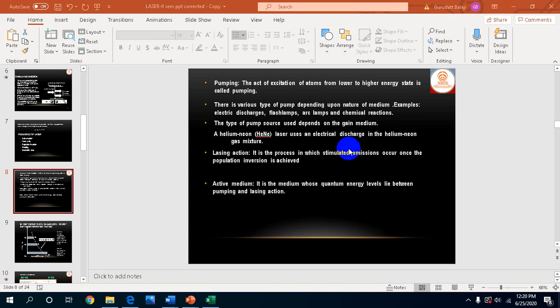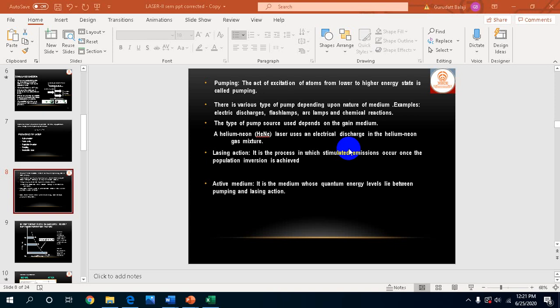Now we will learn about the requisites of the laser in detail. Pumping. Pumping is nothing but the act of excitation of atoms from a lower to a higher energy state. There are various types of pumping depending upon the nature of the medium, for example, electric discharges, flash lamps, arc lamps and chemical reactions.